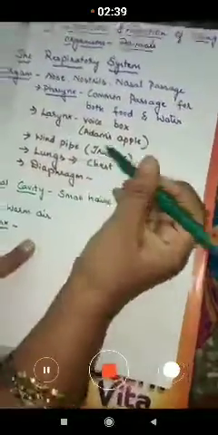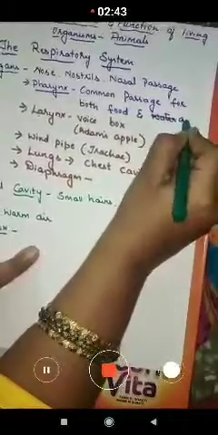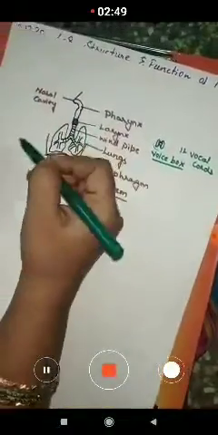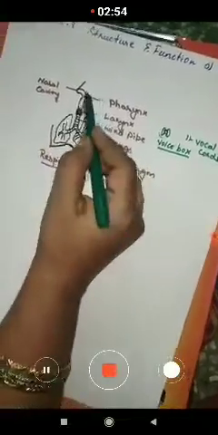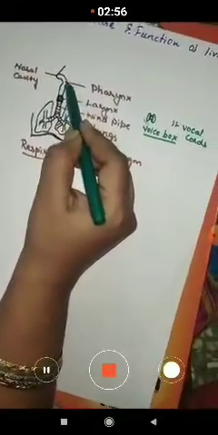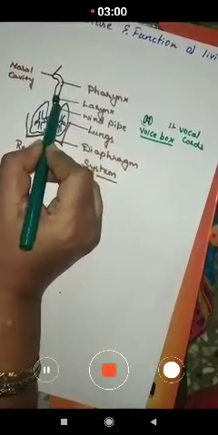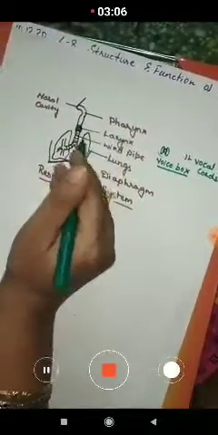This is a common passage for both food and air, children. Now here you can observe as the air enters through the pharynx, it passes through the larynx, and the vocal cords vibrate and the sound is produced.